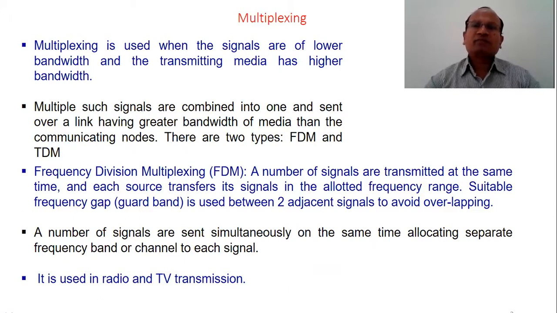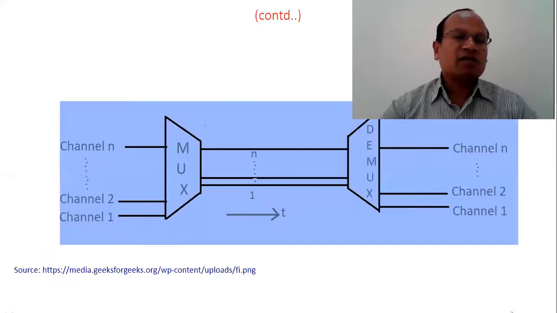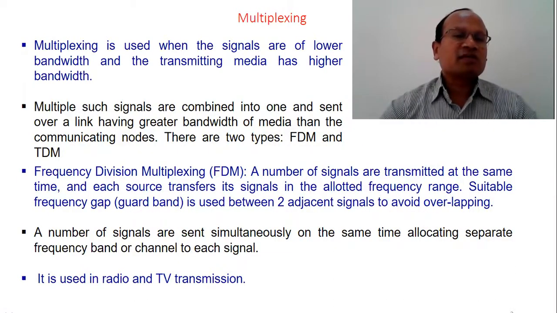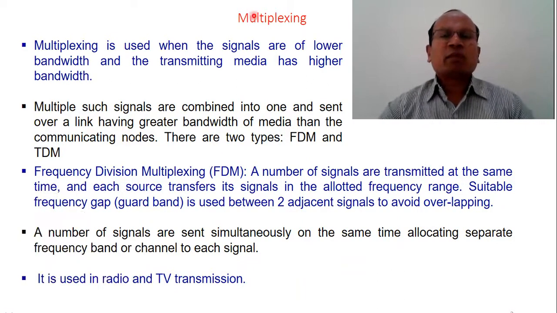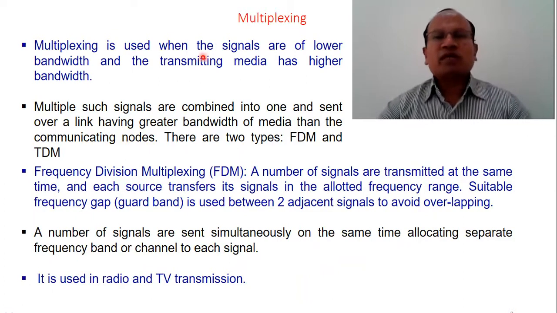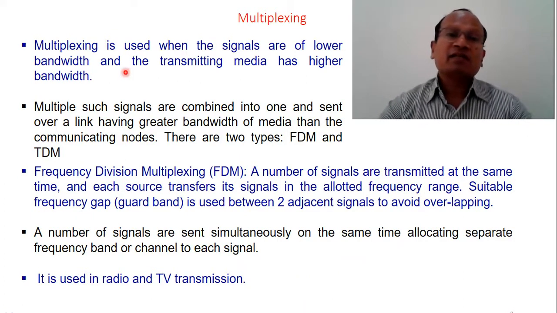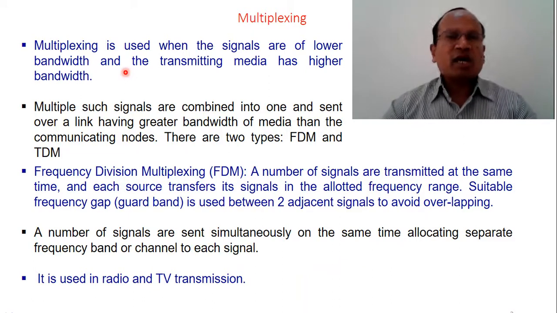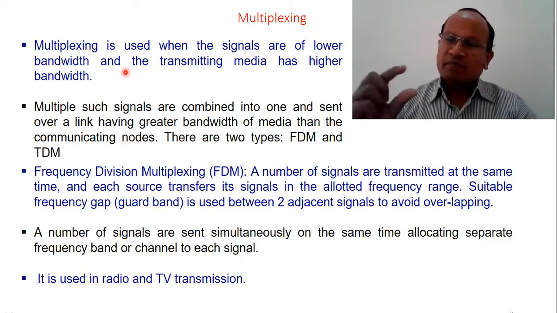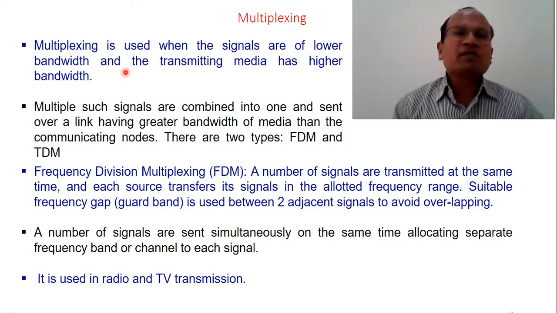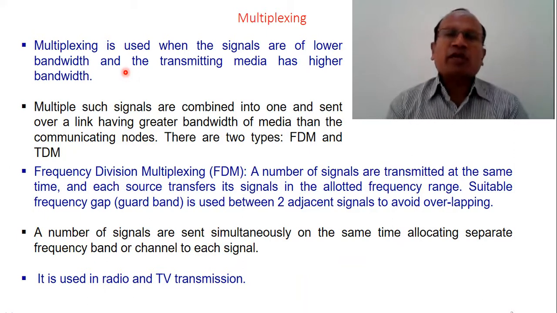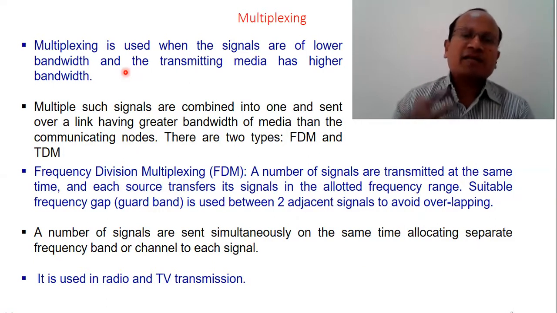To begin with, let's understand what multiplexing is, as we have already discussed in the previous lecture. Multiplexing is used when there are signals of lower bandwidth, band limited to a smaller range of frequencies, and we want to transmit all of them over a media having higher bandwidth.